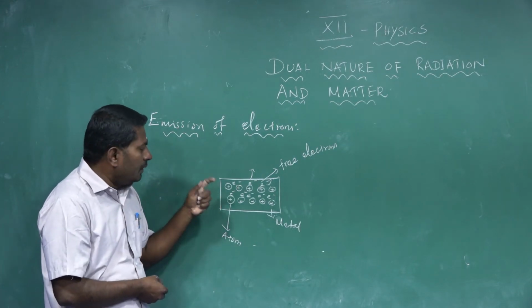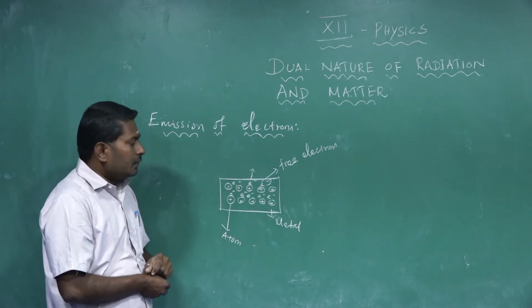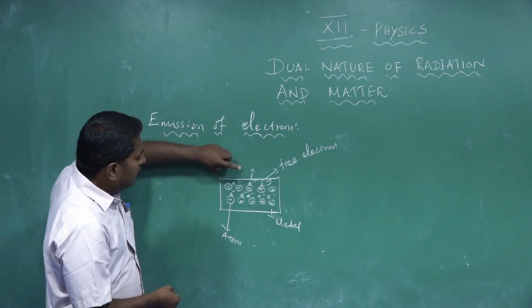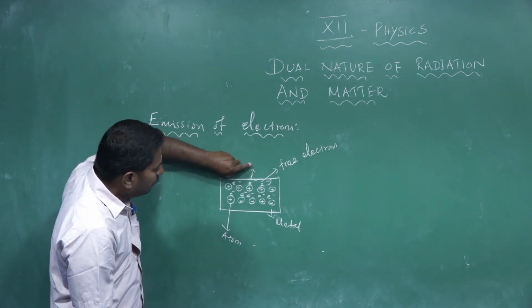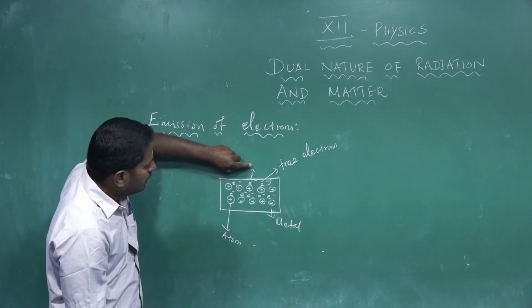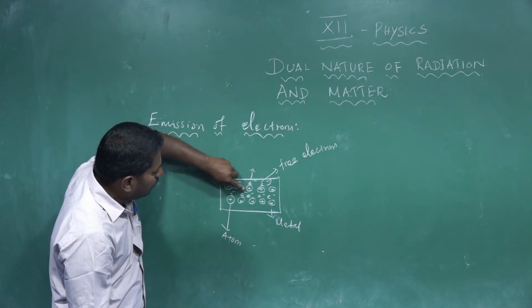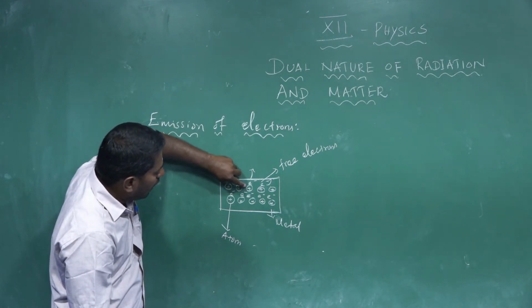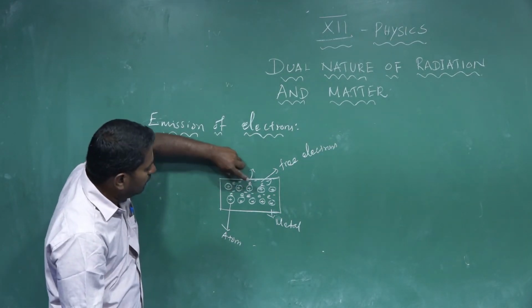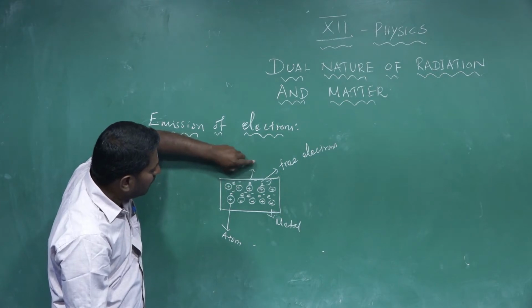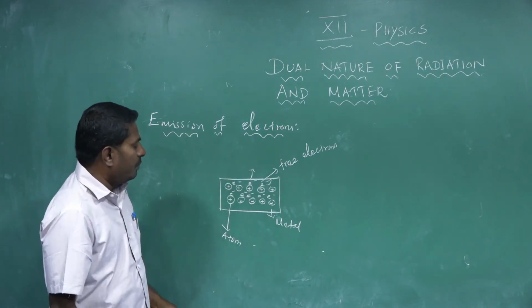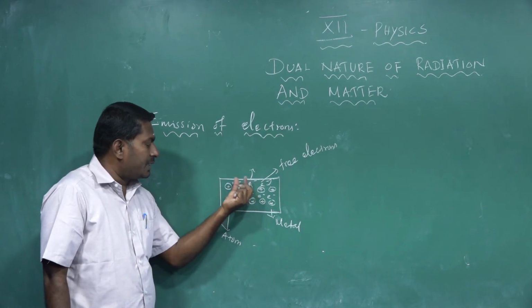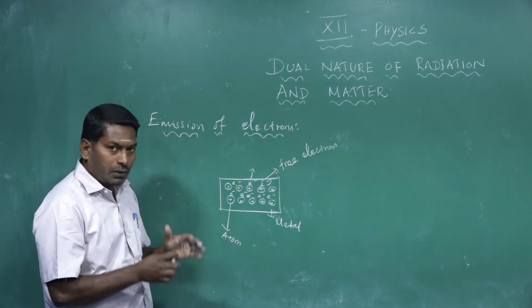Then, what is surface barrier? The free electrons do not leave the surface of the metal because a barrier is set up by the positive nuclei of the atoms of the metal. This barrier, which prevents the free electrons from leaving the surface of the metal, is said to be the surface barrier. So keep it in your mind.